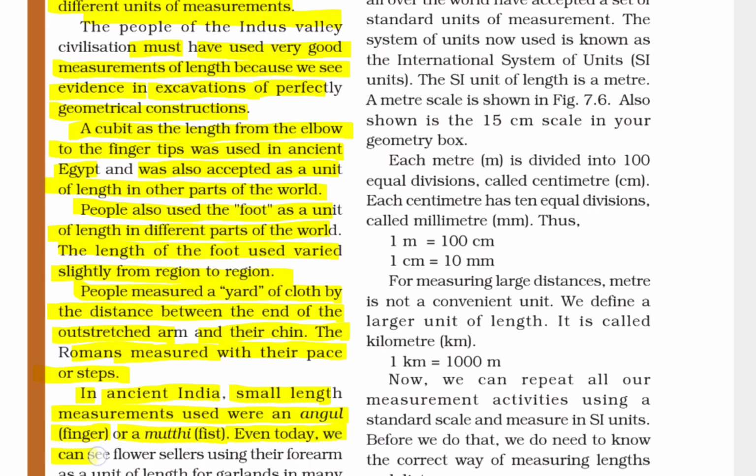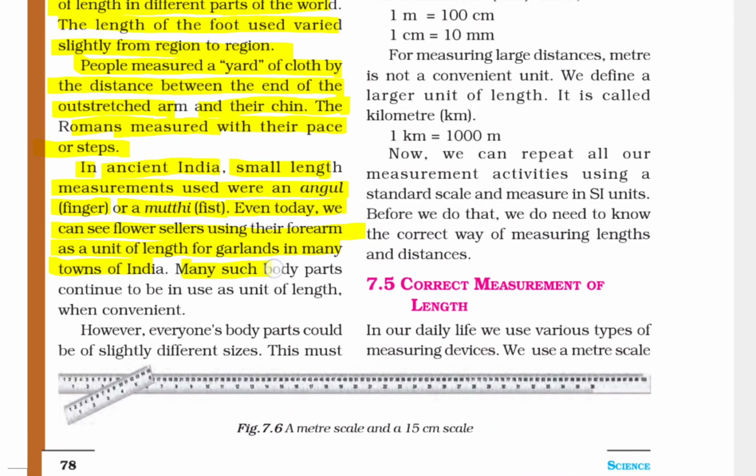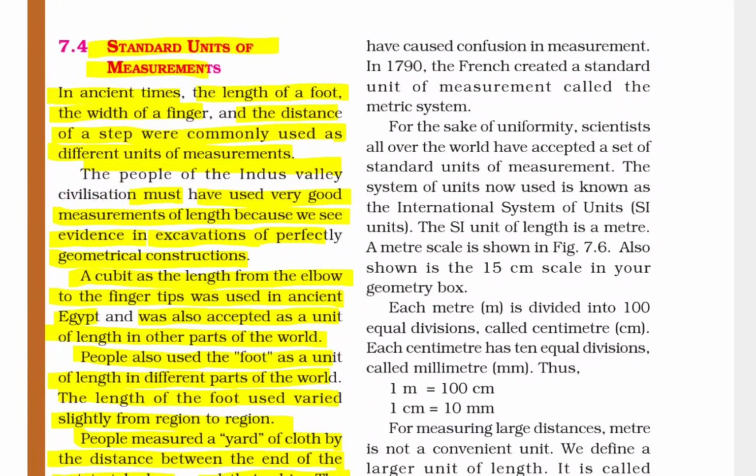Even today, we can see flower sellers using their forearm as a unit of length for garlands in many towns of India. Many such body parts continue to be in use as units of length when convenient. However, every one's body parts could be slightly different sizes. This must have caused confusion in measurement.